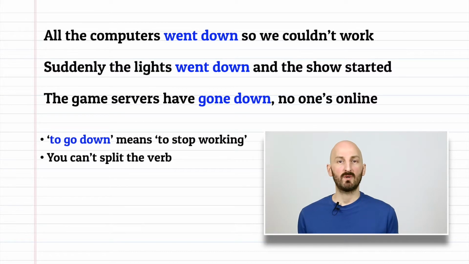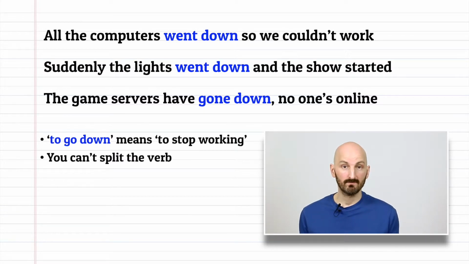Now let's look at go down. All the computers went down, so we couldn't work. This is a simple sentence in past tense that means to stop working. It's used for electronic devices such as computers and lights. However, the meaning is unexpected and is not in your direct control. You can't split the verb with this meaning. Other examples are, suddenly the lights went down and the show started, and the game servers have gone down, no one's online.